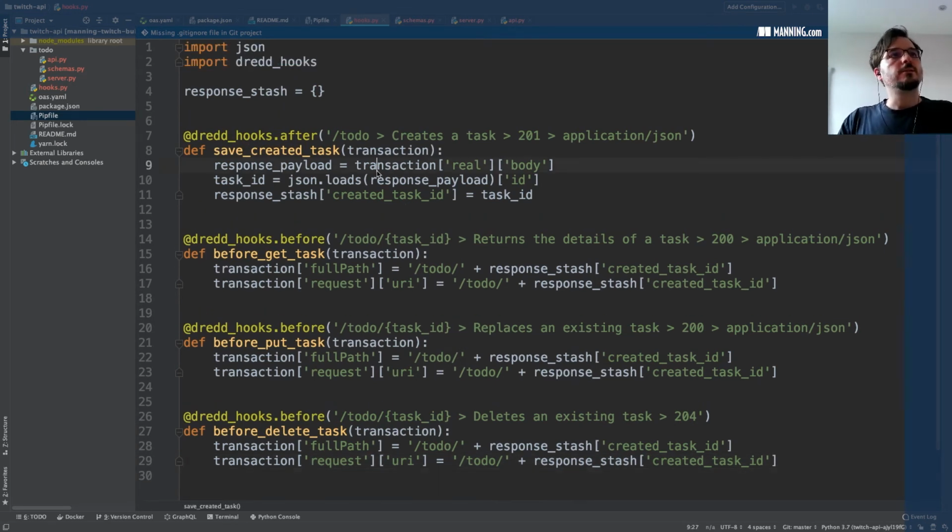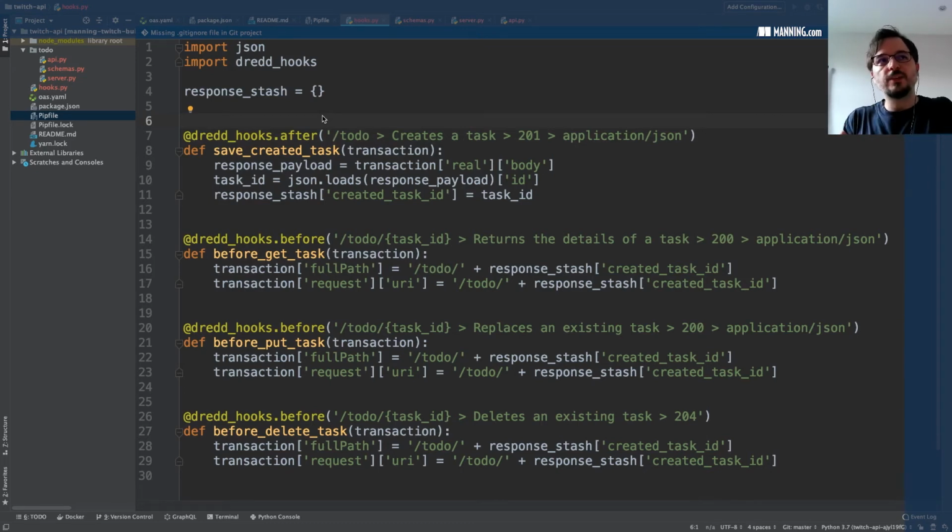Let me explain to you what happens here. Dredd gives us some decorators to customize what happens before or after we launch a request to each of the endpoints. So what we want to do, thinking through this, is we want to make sure that when Dredd launches a request to the post to-do endpoint and it creates a task, Dredd captures the ID of this task and it reuses this ID in each of the requests that address a specific task. So to do that, we're going to use the after hook, which is after request, on the post to-do endpoint.